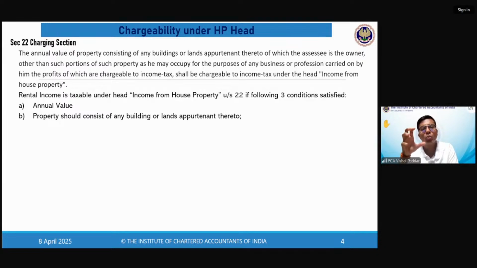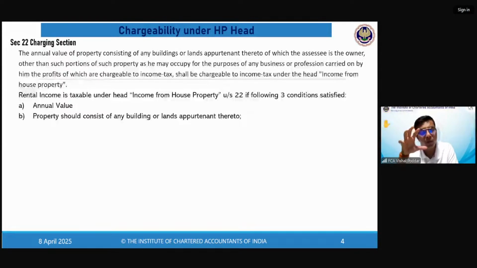You go to any school or any college, you will find that there is an open space, which we generally call the play area or the ground, and you have the entire school building, which is surrounded by this ground. This entire property is one property, and the ground is also part of that building. This is where the land is said to be appurtenant to the building. That is, it is forming part of the building.